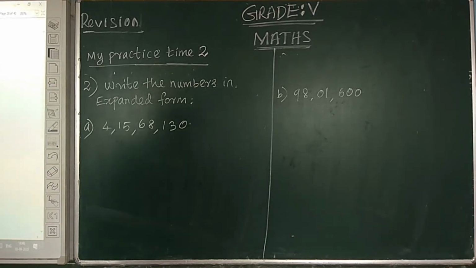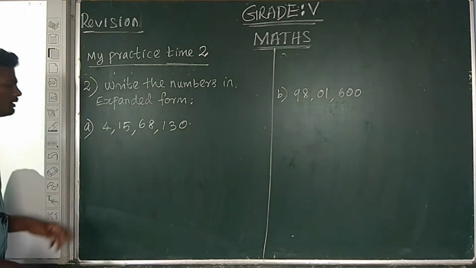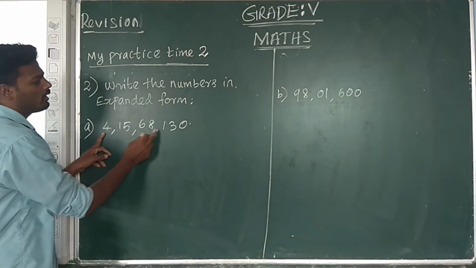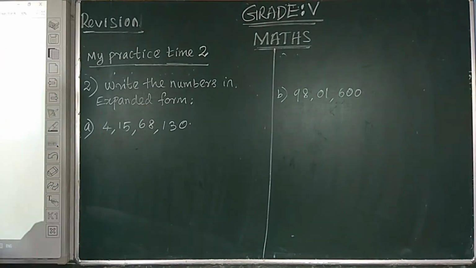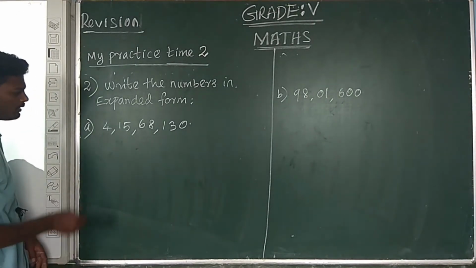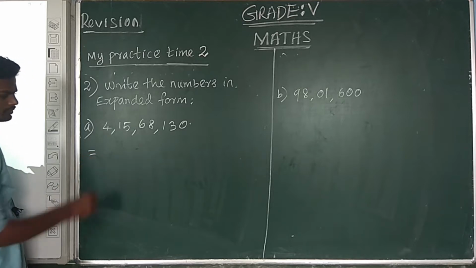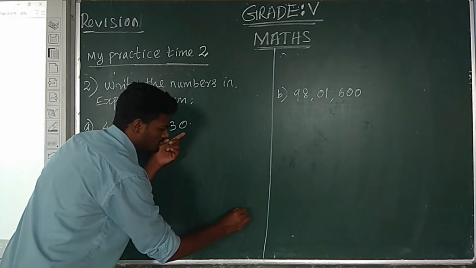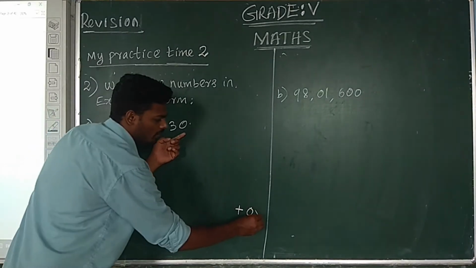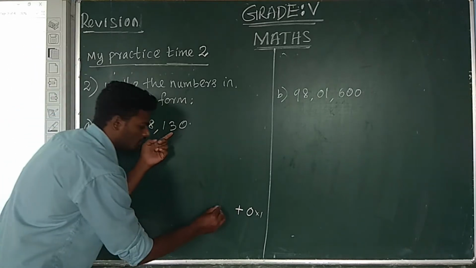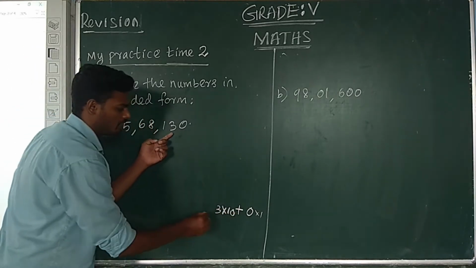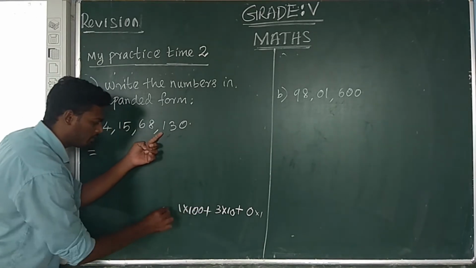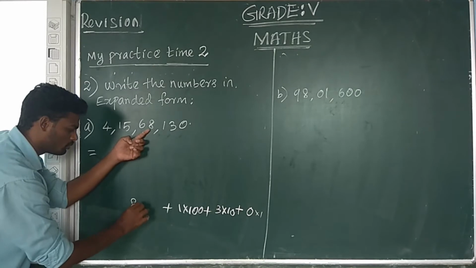Second question. Write the numbers in the expanded form. So number 4 crores 15 lakh 68,130. First we write ones: 0 into ones, 0. Next 3 into tens plus 1 into 100 plus